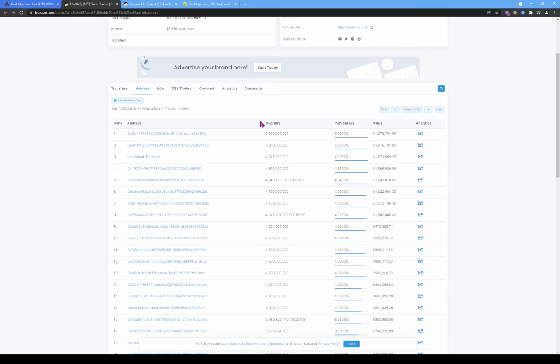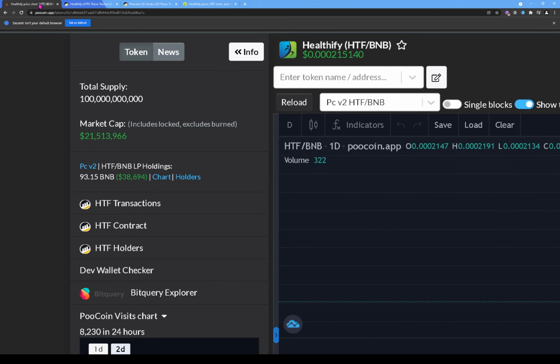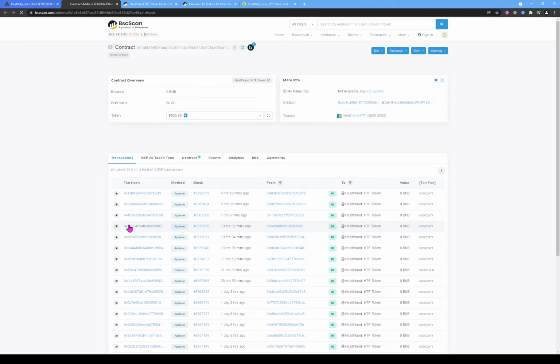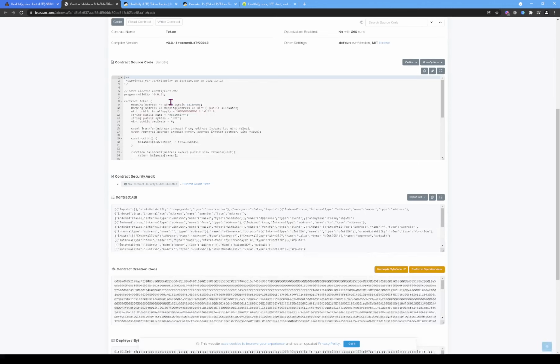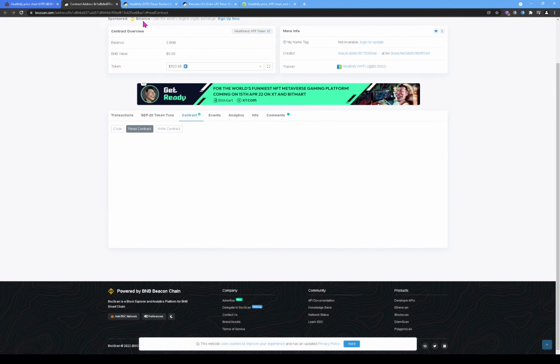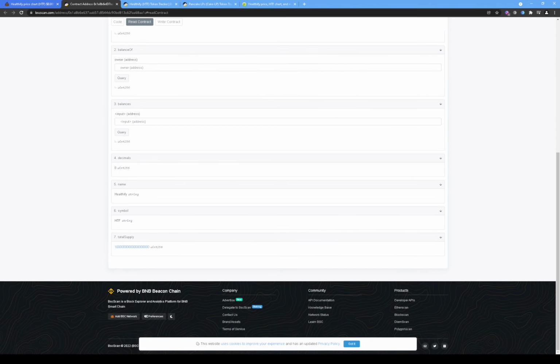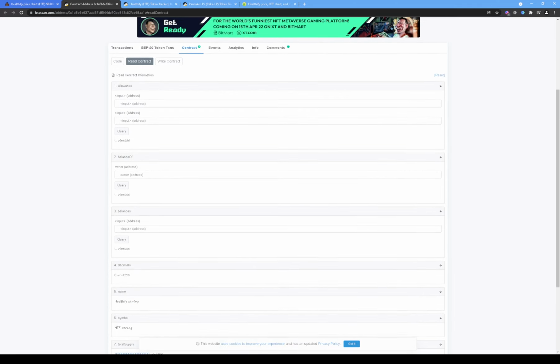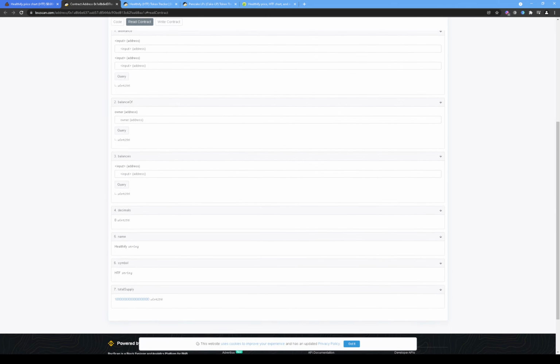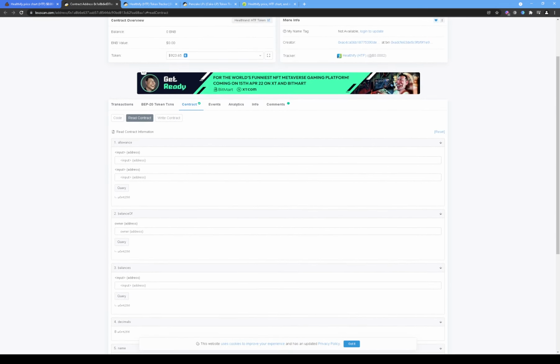But let's go through and start running different checks. So we already checked the liquidity. We saw that liquidity is safe at this moment, and we checked the holders. So let's check the contract to see if the contract has been renounced, or if we can actually read the contract. So let's read contract. Let's look for owner, but at this point we're not seeing anything that says owner, so we don't know if the ownership has been renounced.